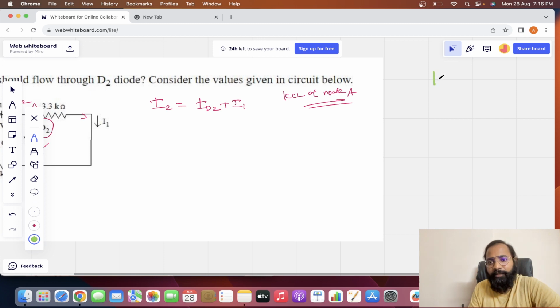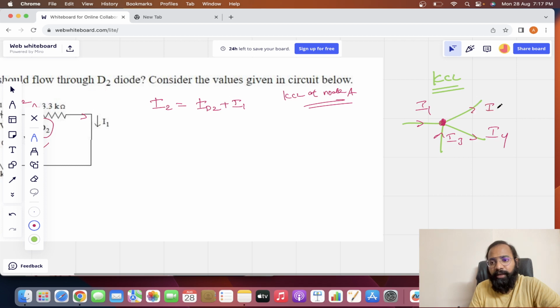Usually KCL analysis means, let's take a few branches like this, and a node which is connecting all these branches. Let's take I1, I3, I4 and I2. As per the KCL analysis, the algebraic sum of the currents entering the node is equal to the algebraic sum of the currents leaving the node.